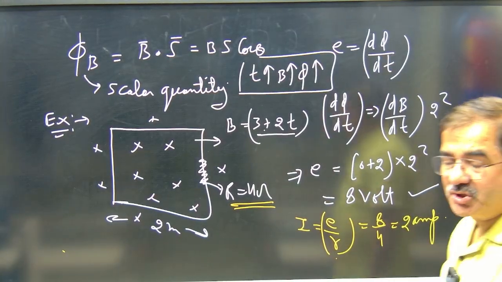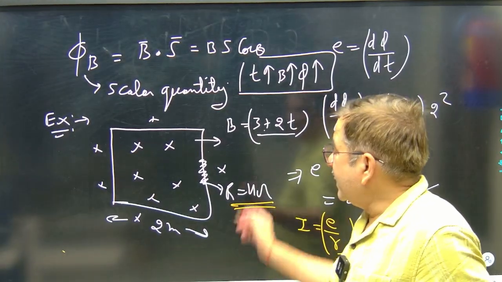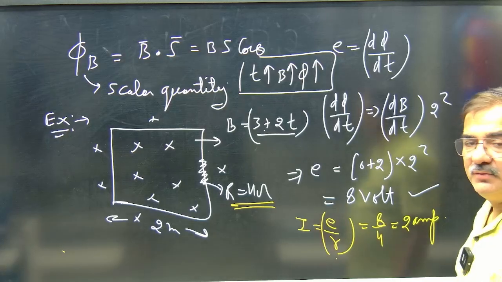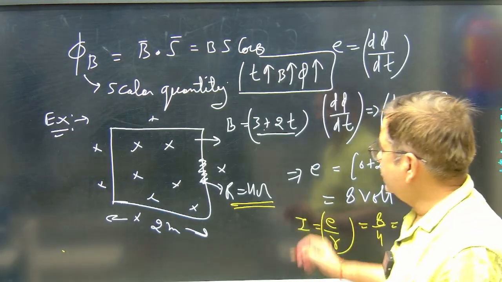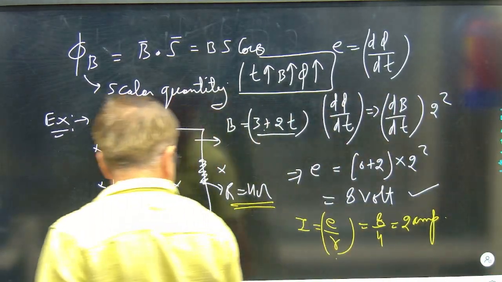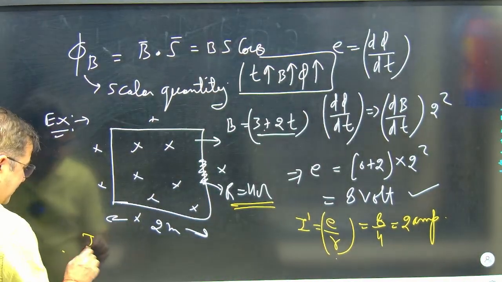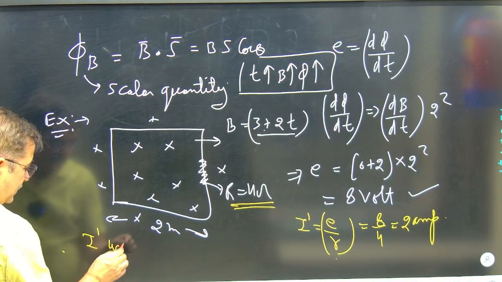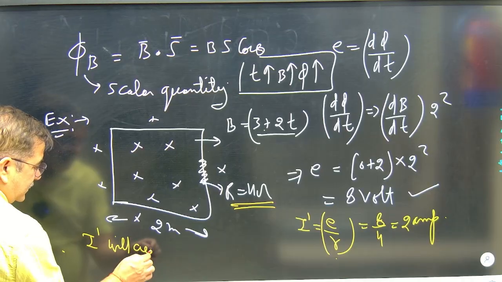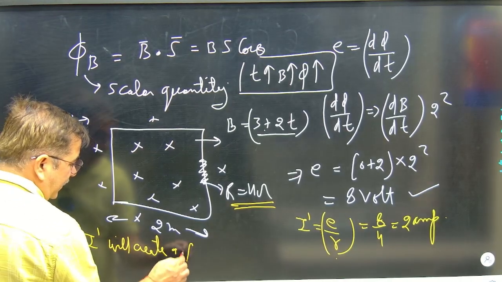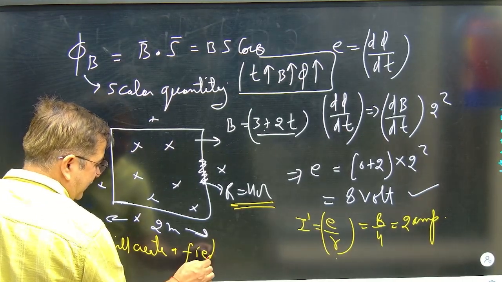What shall be the direction of induced current? That direction of induced current we can also obtain. How? The induced EMF and current, say current I dash, I say it is induced. I dash will create a field, a magnetic field.